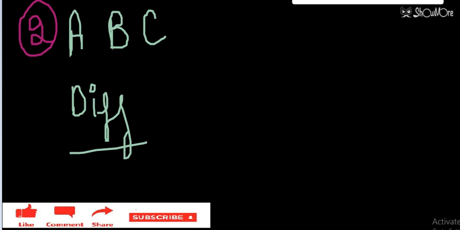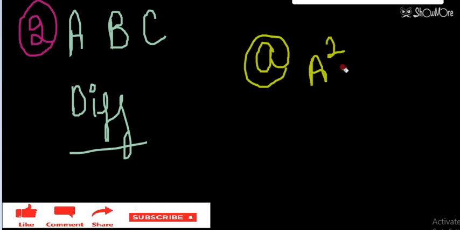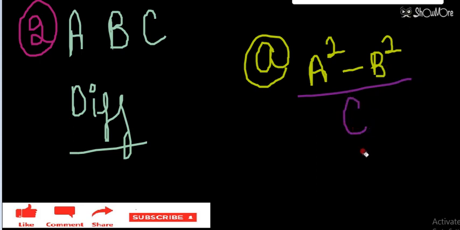So now we will discuss side by side. We will discuss options one by one. First, option A. The option is saying A square minus B square divided by C. Divided by C we can leave it, because firstly we have to see whether A square minus B square is possible, because in the denominator we have only C. So we can divide it by C if A square minus B square is meaningful.